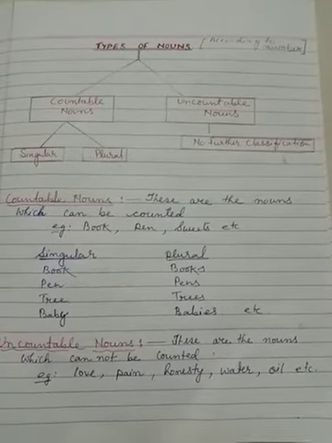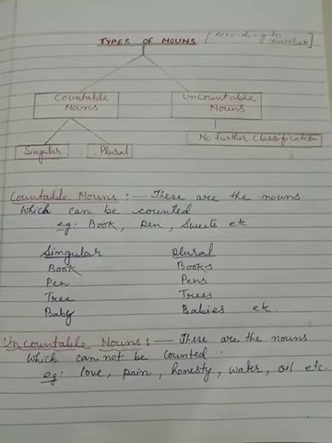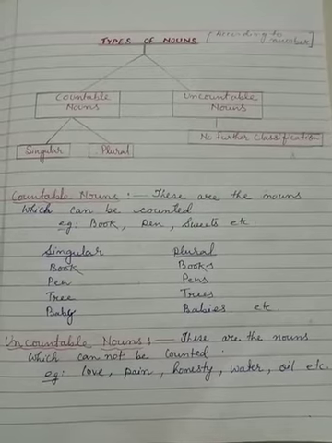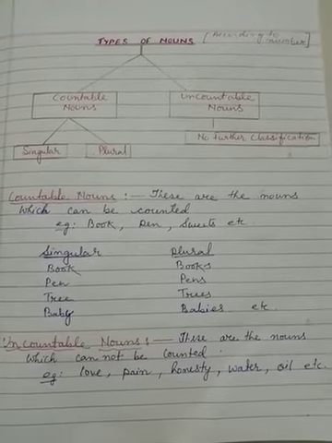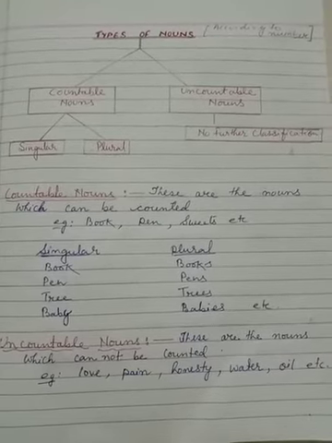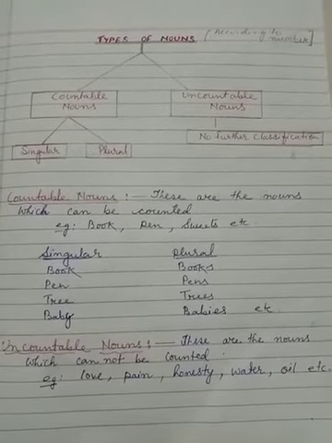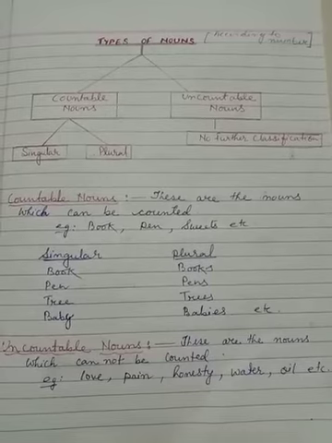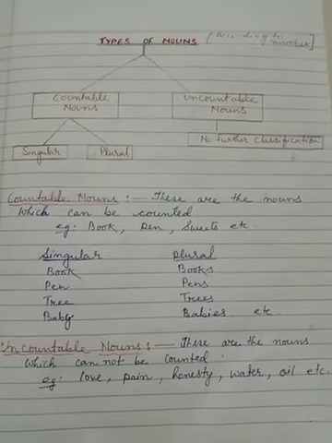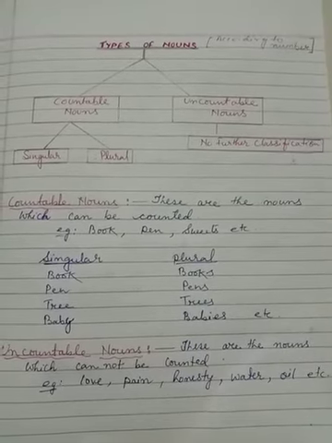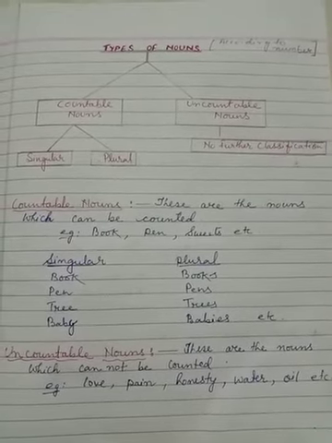Everyone, in the last video, I taught you about noun and its types according to its use. Today in this video, I am going to teach you about types of noun according to number and gender. According to number, nouns are divided into two: countable nouns and uncountable nouns. Again, countable noun is further divided into two, singular and plural, whereas uncountable noun has no further classification.